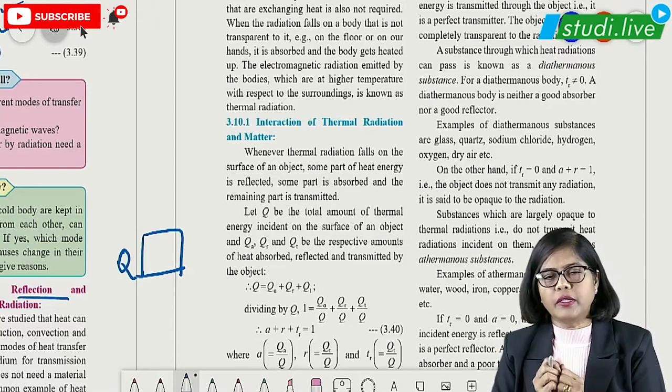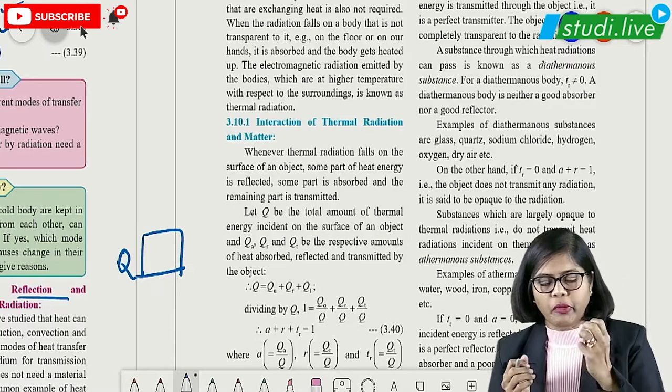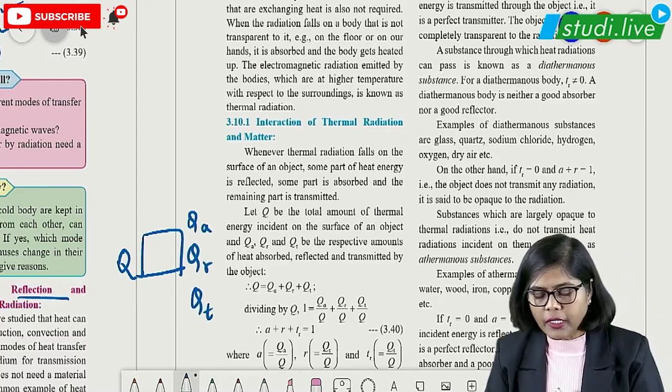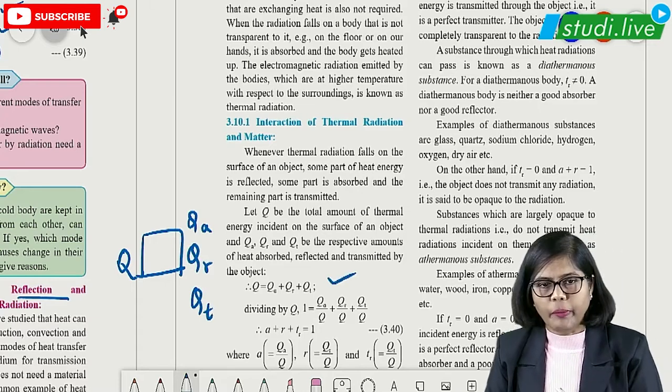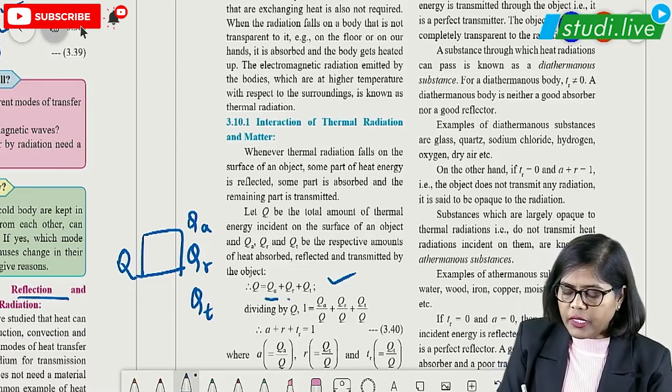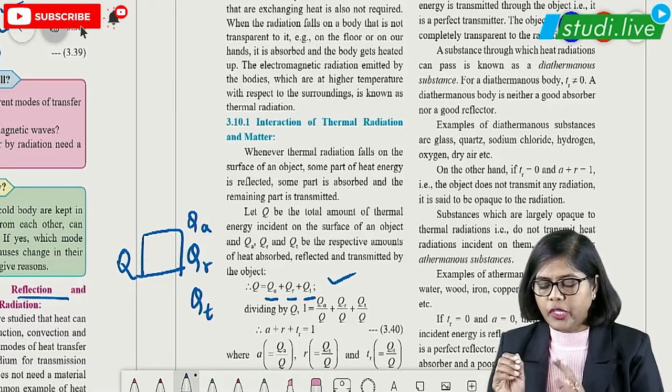That amount of heat energy will be either absorbed, some of that will be reflected, some of that will be transmitted, right? That means total Q will be QA plus QR plus QT. That means amount of heat energy absorbed, amount of heat energy reflected and amount of heat energy transmitted. This is the meaning of it.